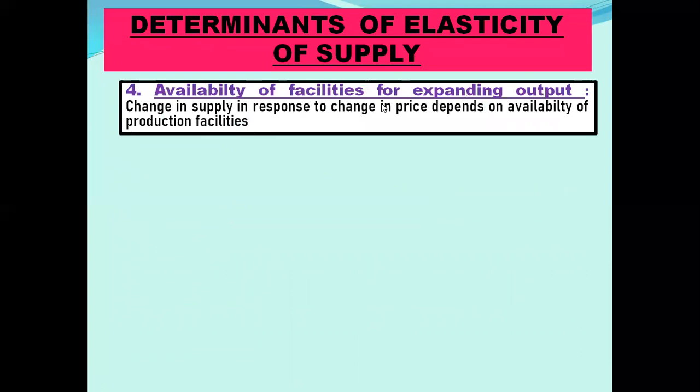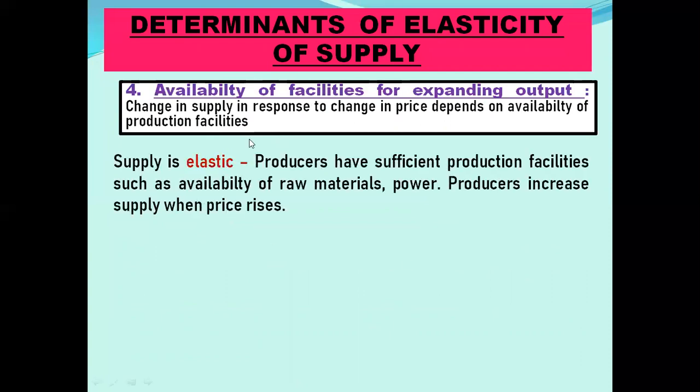Availability of facilities for expanding output. Change in supply in response to change in price depends on availability of production facilities. That is, supply is elastic if producers have sufficient production facilities, such as availability of raw materials, power.